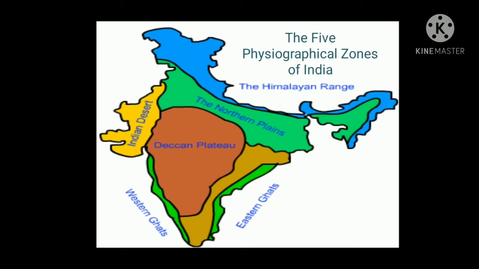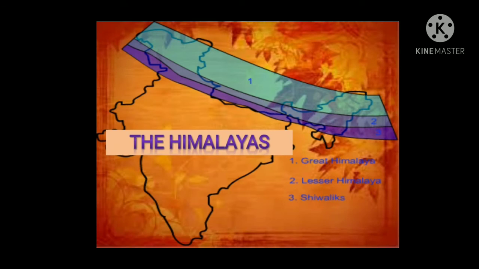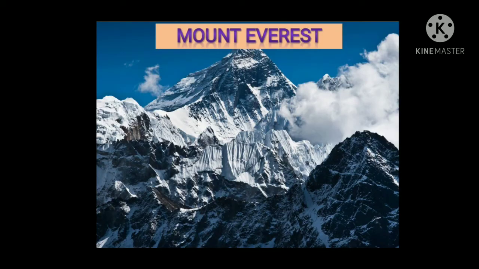There are 5 physiographical zones of India: Northern Mountain Region, Northern Plain Region, Plateau of Central and Southern India, Coastal Plains and Archipelagos. The northernmost mountain range of the Himalayas is known as Greater Himalaya or Himadri, the middle mountain range as Central Himalaya or Himachal, and the southern mountain range is known as Shivalik Range or Lesser Himalayas. Mount Everest is the highest mountain peak of the world. It is situated in the Greater Himalaya or Himadri mountain range.